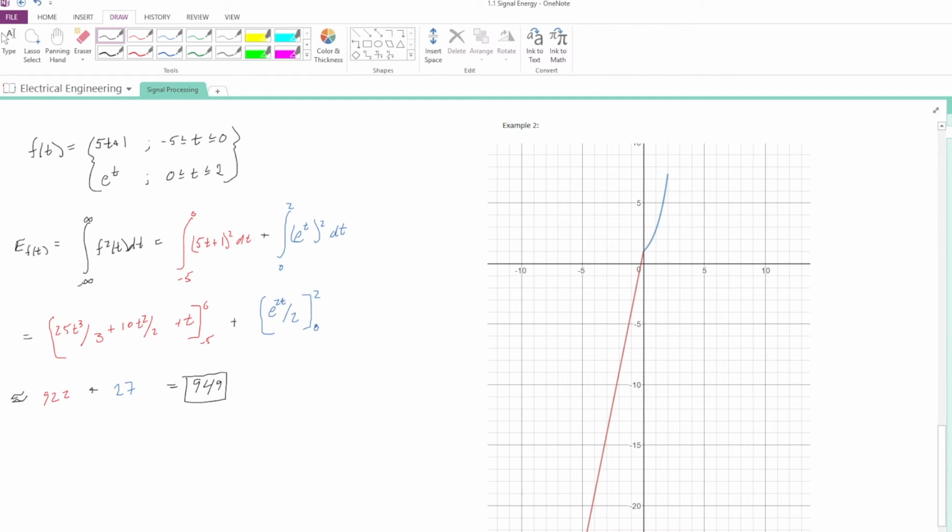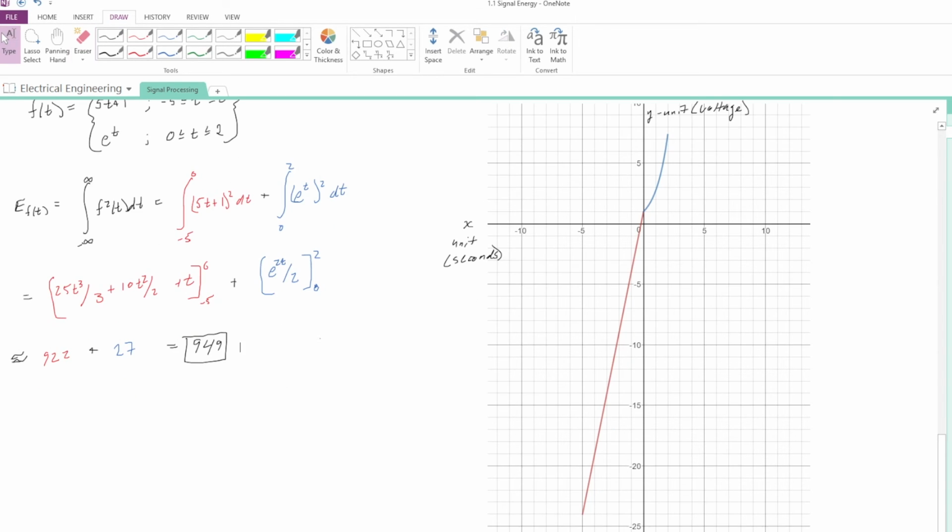And since this is technically the area, we're going to have units of our y-axis by units of our x-axis. So typically the x-axis is going to be in seconds, and our y is going to be some sort of amplitude. For example, we can say that our y-axis has units of volts, since we're measuring the voltage. So in this case, it will be 949 volt seconds.